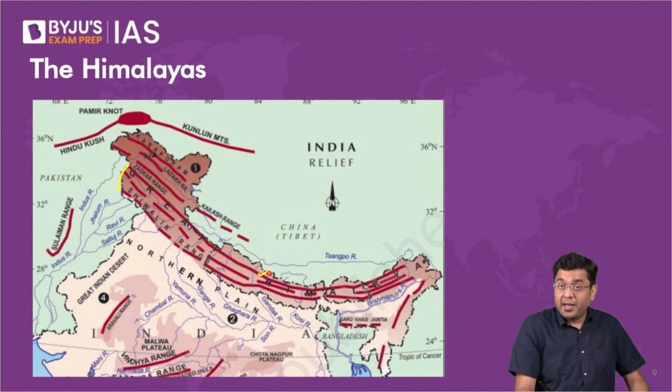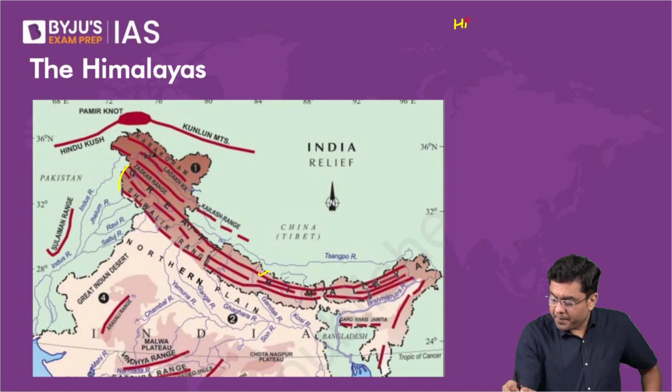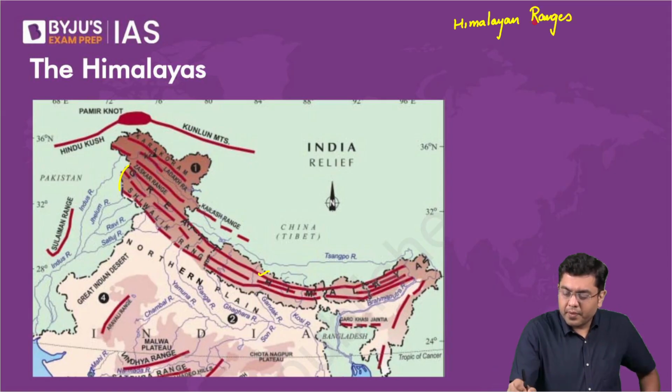The Himalayan ranges are what? You have the inner Himalayas or Himadri.